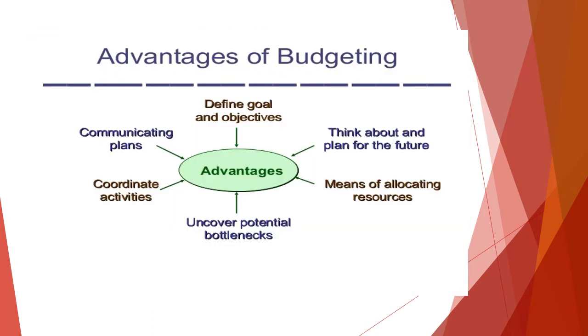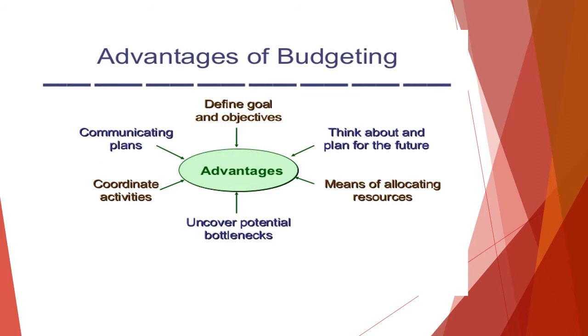Now the advantages of budgeting. So this is also another important traditional method. Why do we have this budgeting? So we know whenever budgeting is there, we will first define the goal and objectives. That is the advantage. Budgeting is always based on the present. We forecast the future. So budgeting is always forecasting what will be the future of it. So we always think about the future and we plan for the future.